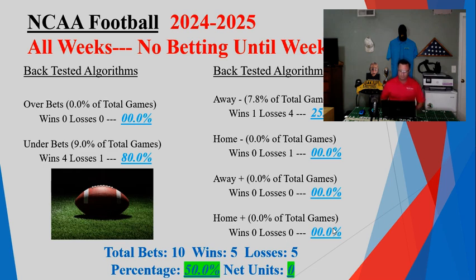So anyway, it looks like I went 5-5. The interesting thing is the under bets were 4-1. There was one loss, and I'll cover that in a second. Well, let me cover it now. The one under loss, Pitt versus Kent State.